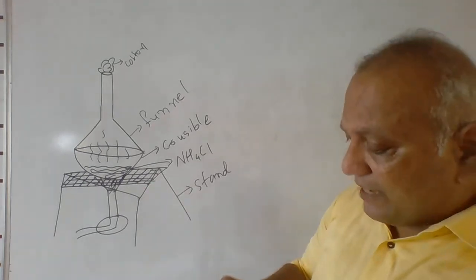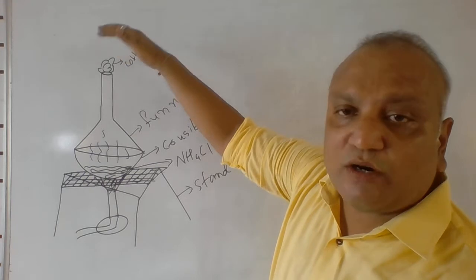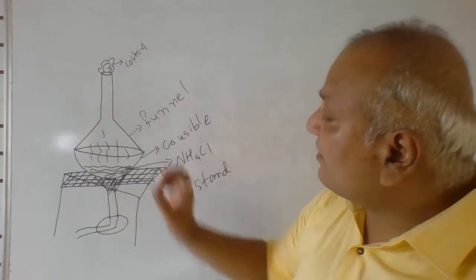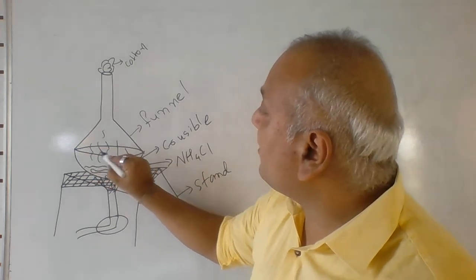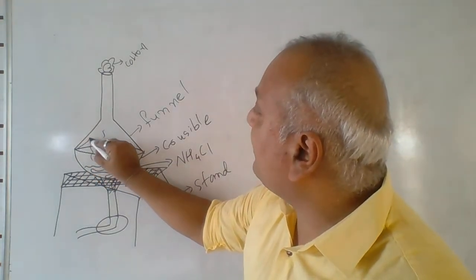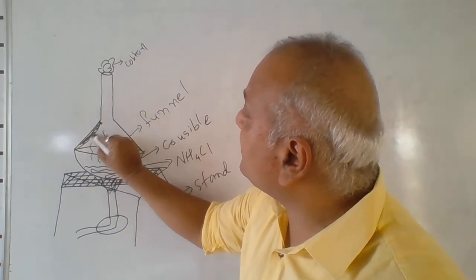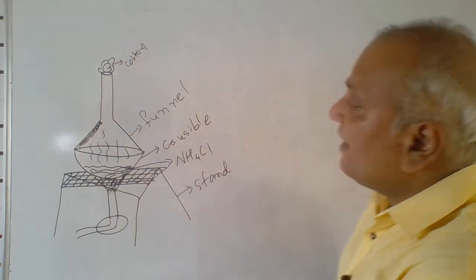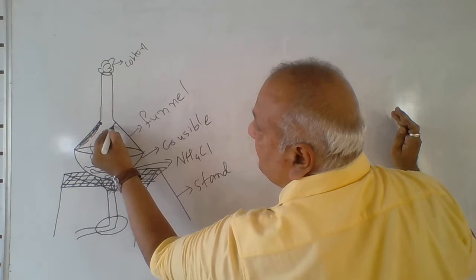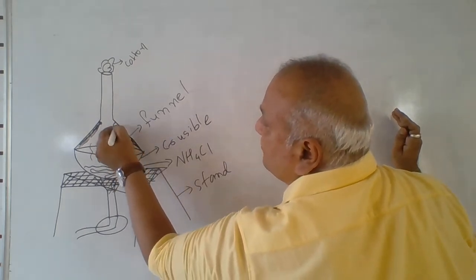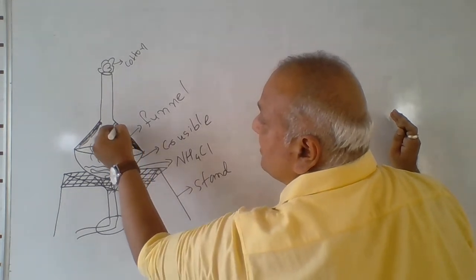and to stop this vapor from moving outside, I have fixed the cotton on it. After a little time, if we observe, this gaseous or vapor form of ammonium chloride is deposited on the inner part of this thistle funnel, and we can see this white colored substance stick onto the inner part of the thistle funnel.